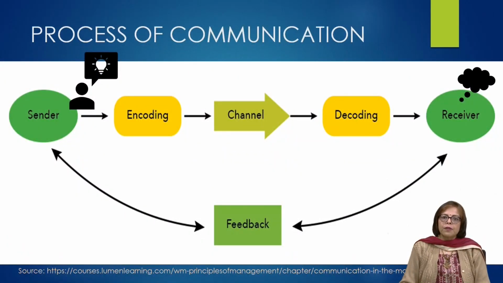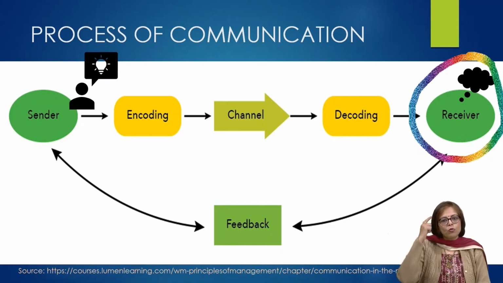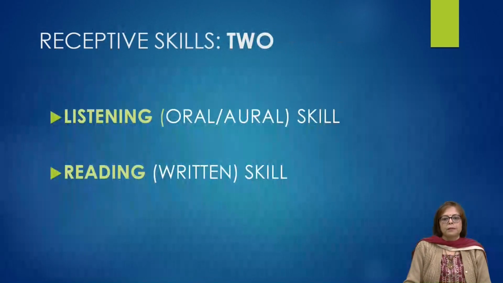I take you to the process of communication, the same diagram which we had looked at in the previous unit. This is the diagram of process of communication, and as we just discussed, the receiver receives and decodes the message that is sent by the sender. When we are talking about receptive skills, it is on this side that we are looking at the receiver, who is doing more mental processes than ideating and encoding the message. The more important aspect that the receiver is involved with is decoding and sending a feedback.